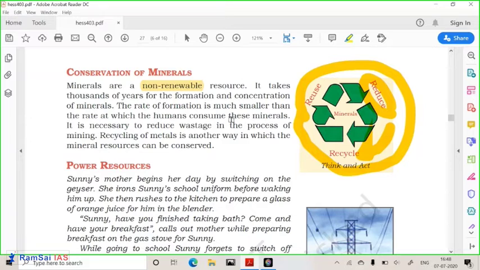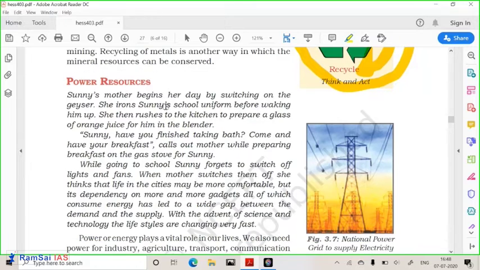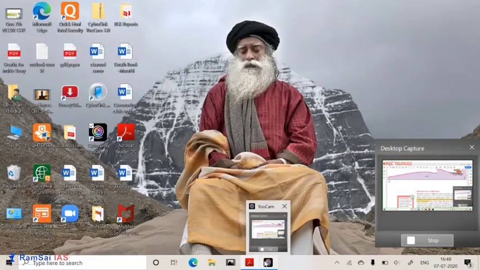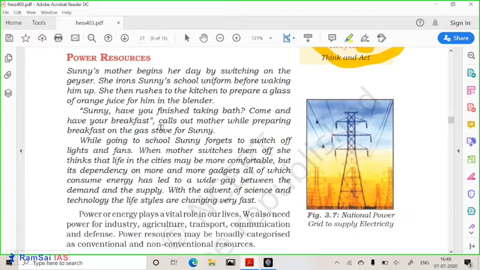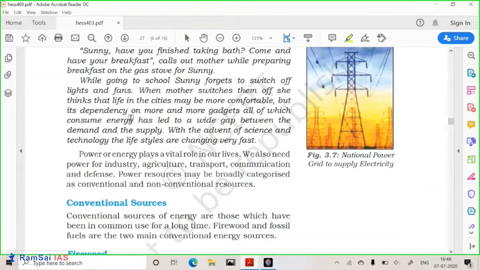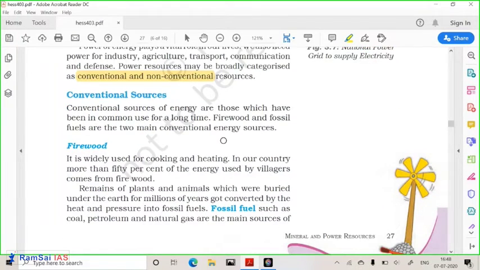Now friends, after understanding mineral conservation, let us understand the different minerals which are used for the production of power. As we know, minerals are used for various purposes, and one of the important purposes is the production of power. For the production of power, you require coal, oil, and natural gas. Power resources can be categorized into two types, conventional and non-conventional.